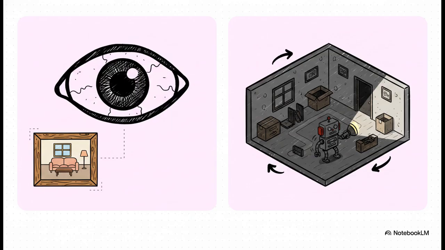Right now, foundation models, the massive engines behind tools like ChatGPT or Claude, are incredibly good at passive tasks. If you hand them a perfectly framed static photograph of a living room, they can perfectly list all the objects in it. But embodied intelligence that actually exists and moves in a physical space doesn't work like that at all.